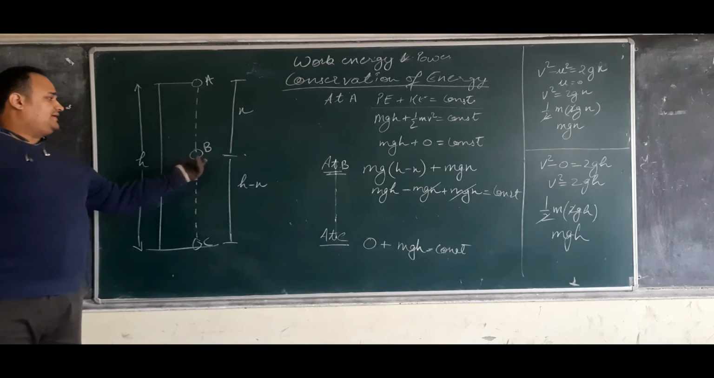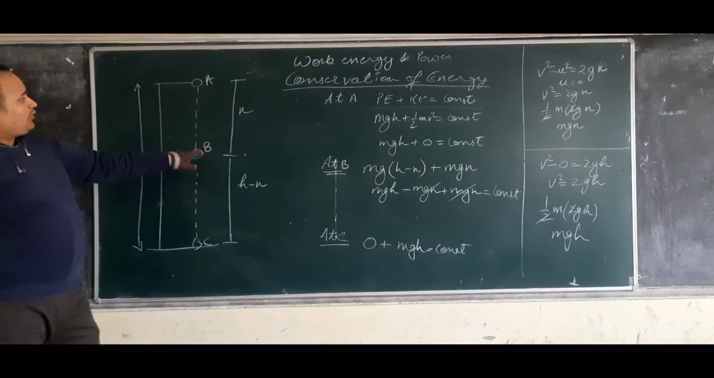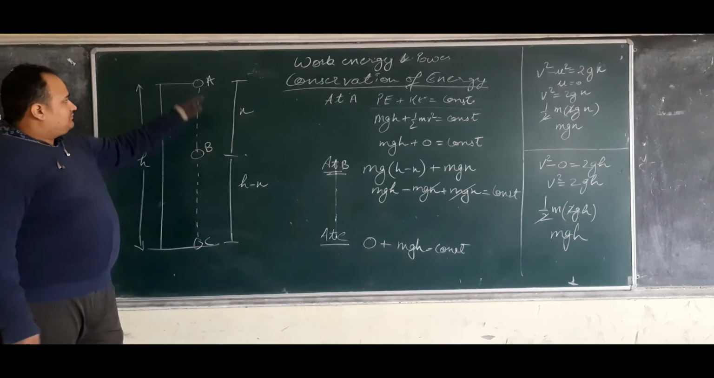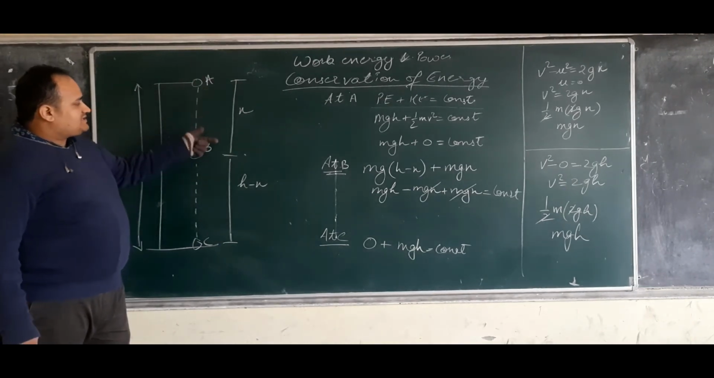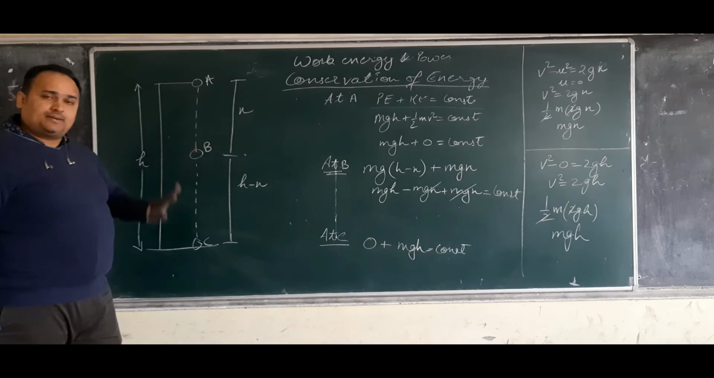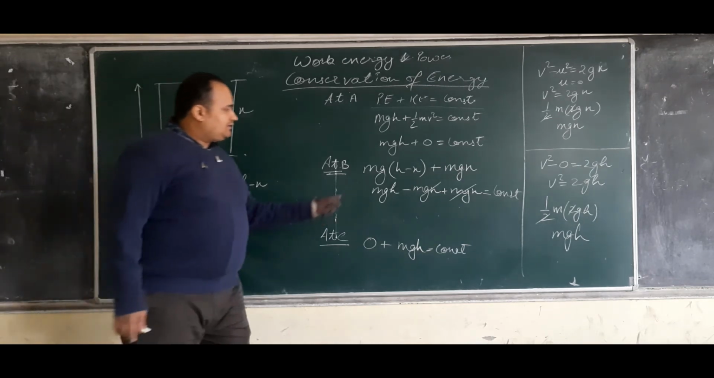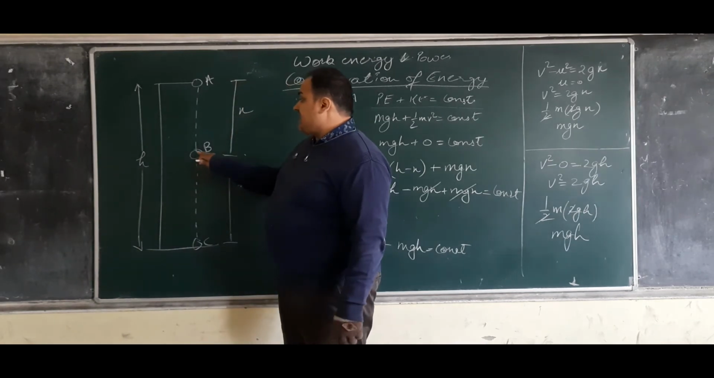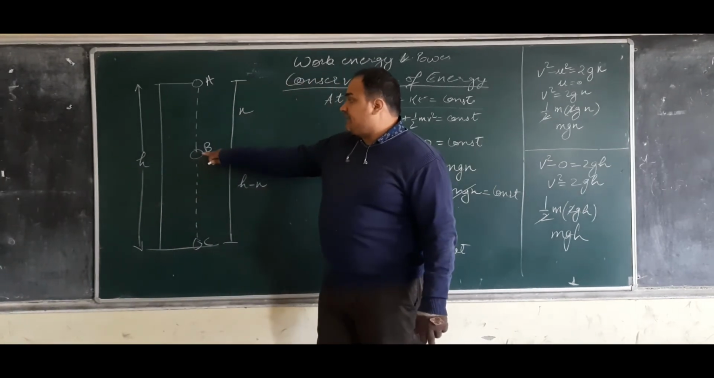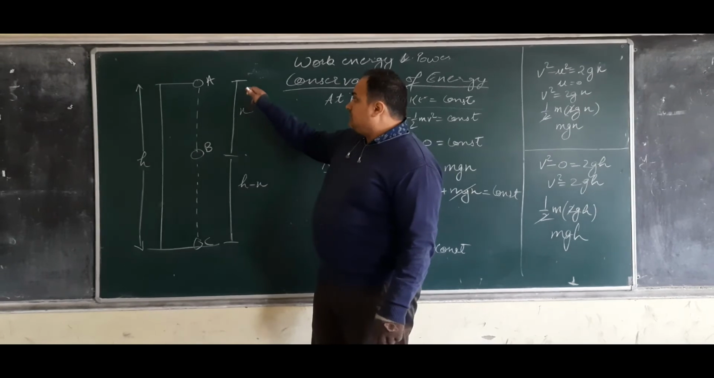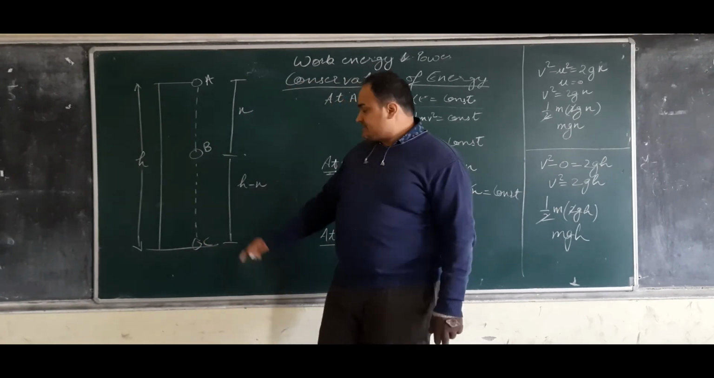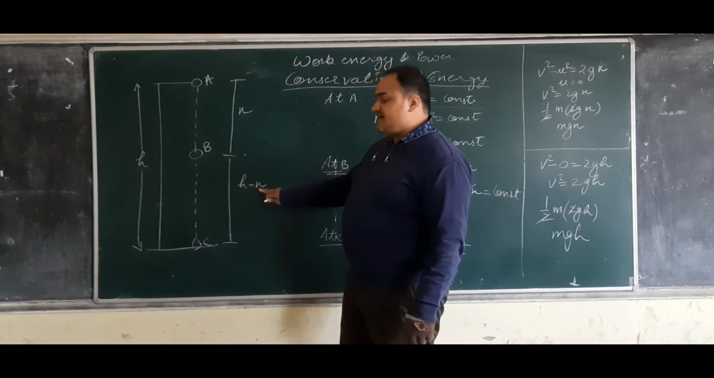Now talking about point B, at point B it has covered some distance x. When it started falling, it has covered some distance x, and now it is at point B. So again, when I talk about mg, its height at point B is the complete h minus this x. So that is the reason I have written h minus x.